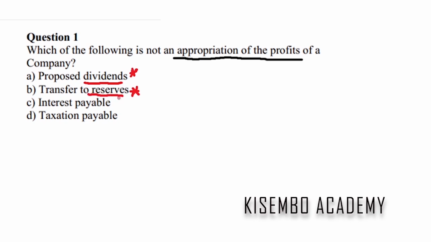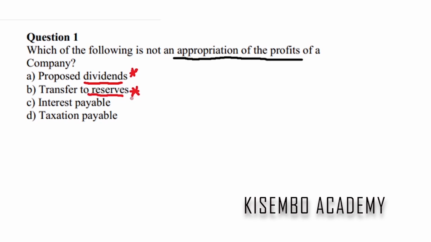And by the way, for reserves, we have two kinds. We have what we call capital reserves. We also have what we call revenue reserves. The revenue reserves are the reserves that come from the operational activities of a business. It is these kinds of reserves, for example, that we call retained earnings. That's a revenue reserve. Then we have capital reserves. These are profits that you make from transactions that are capital in nature.